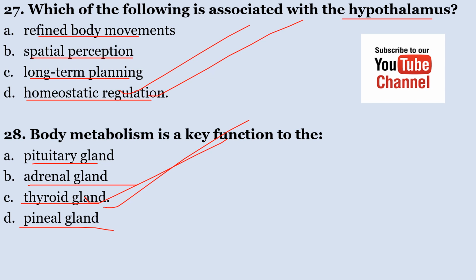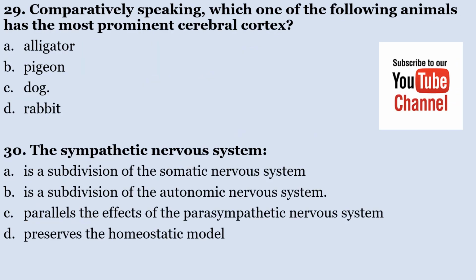So the correct answer is C. Comparatively speaking, which one of the following animals has the most prominent cerebral cortex? A. Alligator, B. Pigeon, C. Dog, D. Rabbit. The correct answer here is dog.